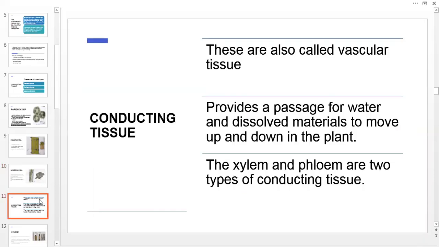Next type of tissues are the conducting tissues. Conducting tissues are also called the vascular tissues. They provide a passage for water and dissolved materials to move up and down in the plant. Two types of conducting tissues are there, xylem and phloem. So first we will talk about the xylem.